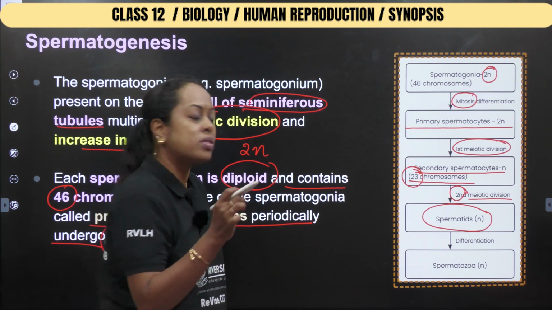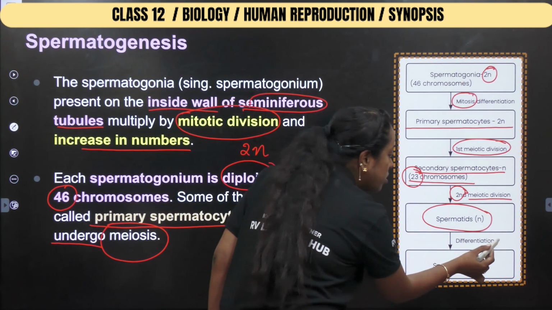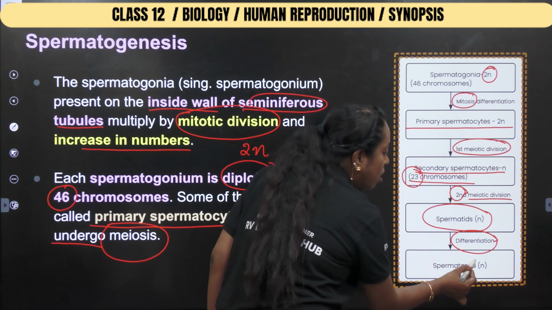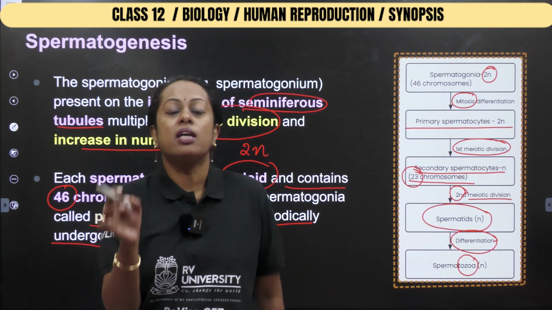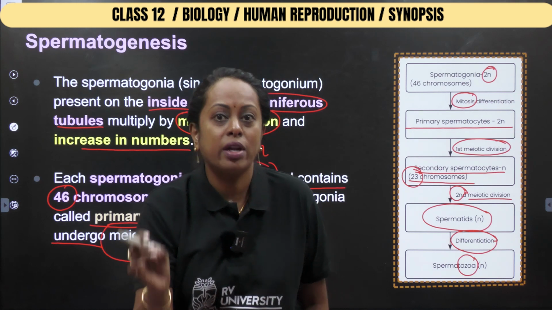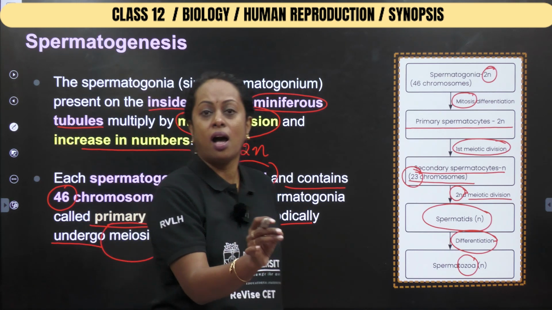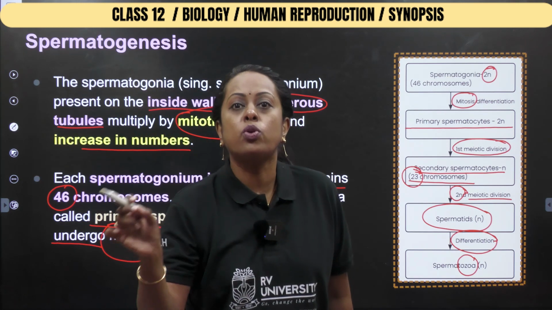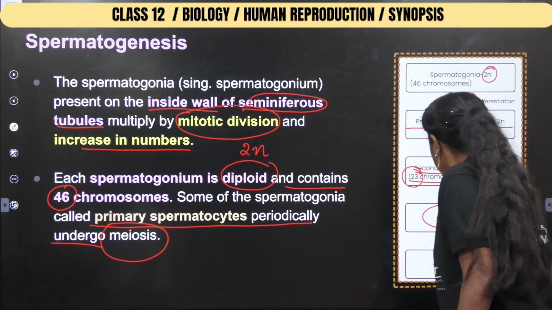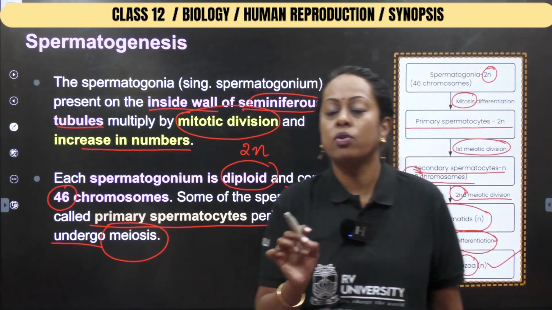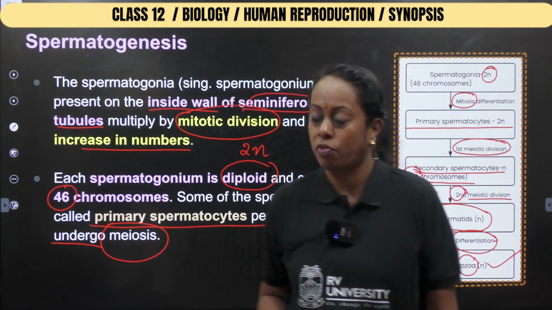set of chromosomes are produced, which undergo a process called differentiation to become what is called spermatozoon, which is the only cell of the human body which contains flagella, so that it tends to move towards the female gamete, and it is said to be haploid. So I hope that you have made a note of all the points I have discussed so far.